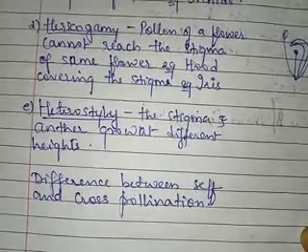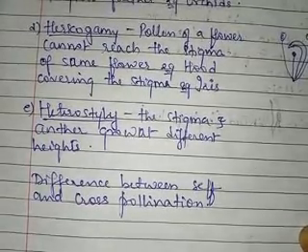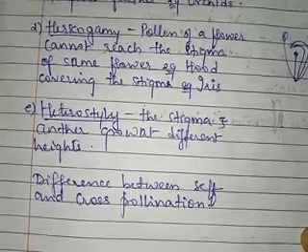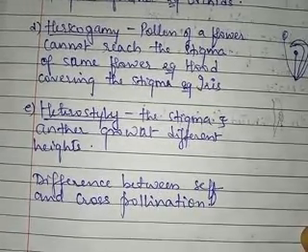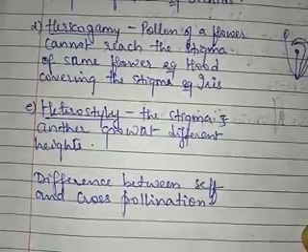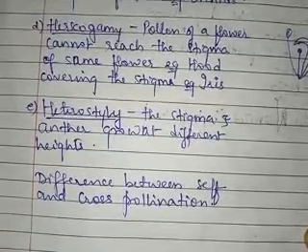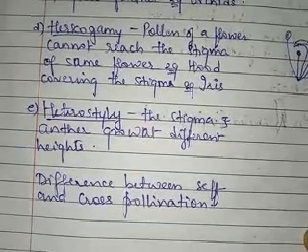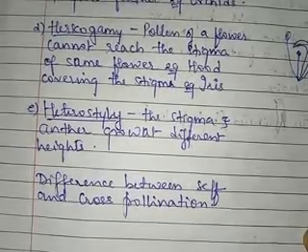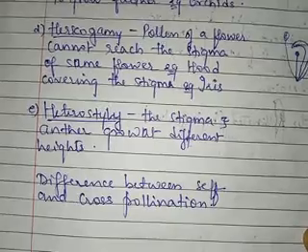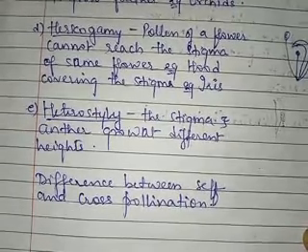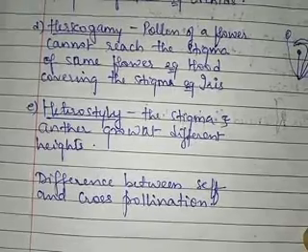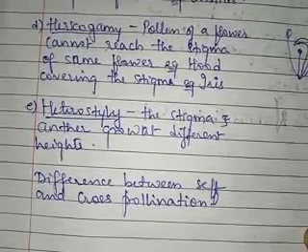Then the third point can be that anther and stigma mature at different times in case of cross pollination, and anther and stigma mature at the same time in case of self pollination, right? In cross pollination new varieties are produced, whereas in self pollination new varieties are not produced. In cross pollination the parental characters are not preserved. In self pollination the parental characters are preserved.